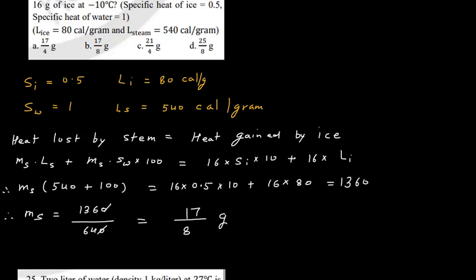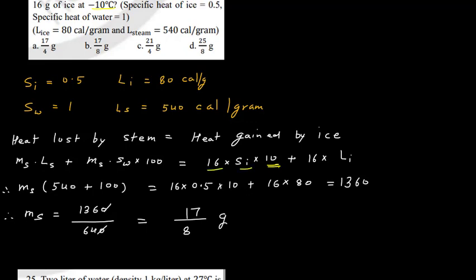So heat gained by the ice is 16 gram of ice. So that is 16 into specific heat of ice. Specific heat of ice is 0.5, it is mentioned, into 10. Why 10? Because initially it was at minus 10 degrees Celsius. So to raise it up to 0 degrees Celsius, we use this difference in temperature, 10.